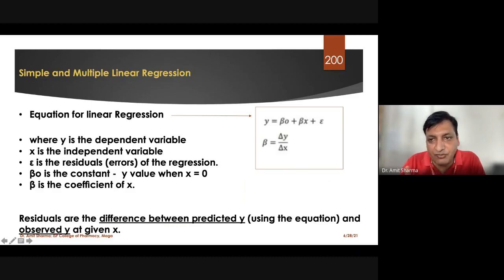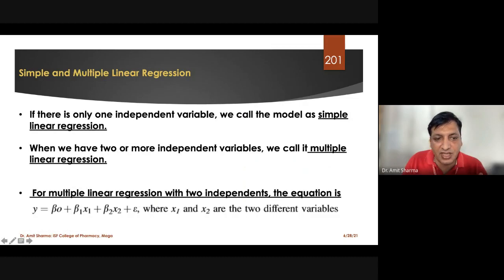Now, this is only for one sample, which means we have only one variable on the independent side and one variable on the dependent side. If the number of variables increases, it will be written as beta 2 x2, beta 3 x3, beta 4 x4, beta 5 x5, like that. For two variables, we expand the equation to beta 1 x1, beta 2 x2, and finish with plus eta.